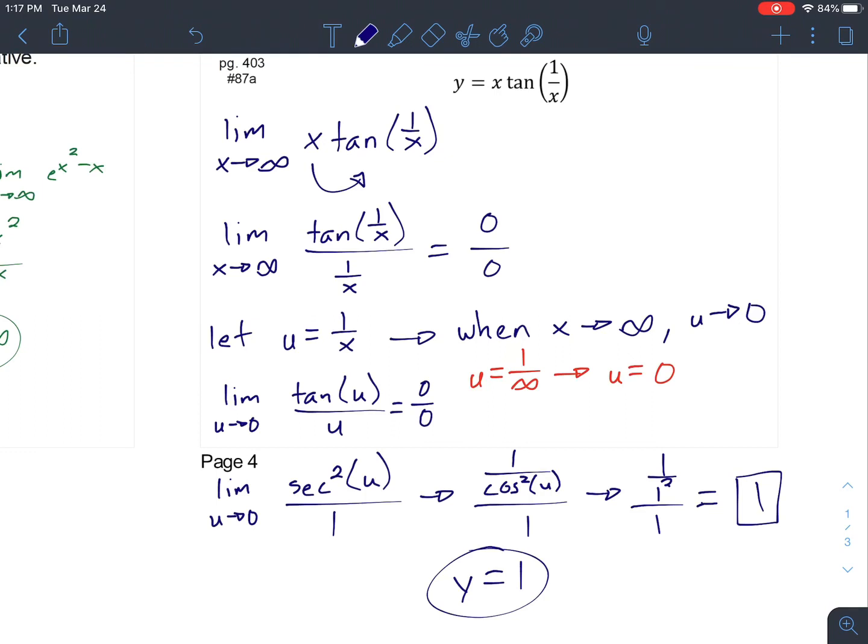So the purpose of this was just demonstrating to you that sometimes to solve a limit, you may want to do a substitution that is going to make it easier. And I know that when we start reviewing for the AP exam, there's at least one question in the Barron's book that requires you to do a substitution.